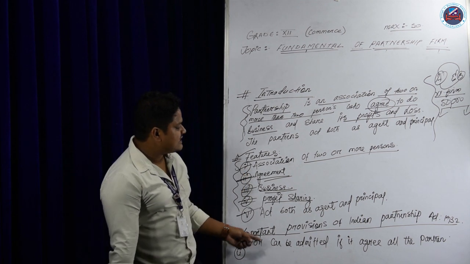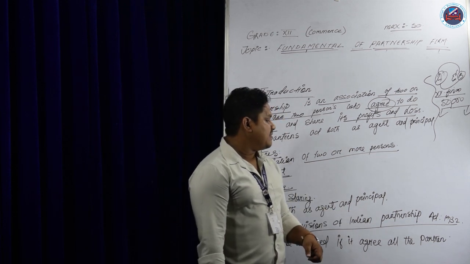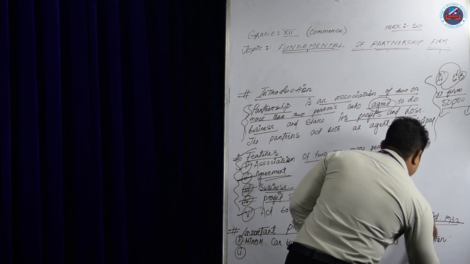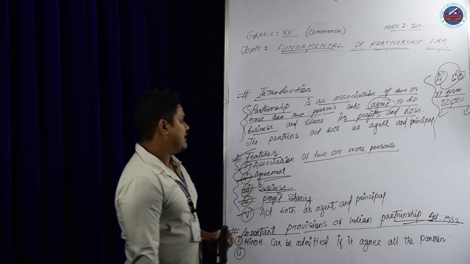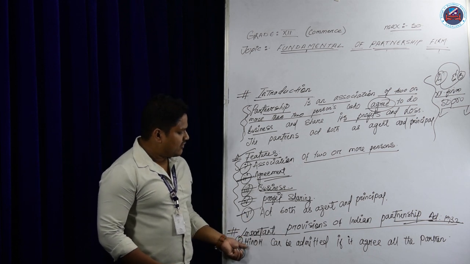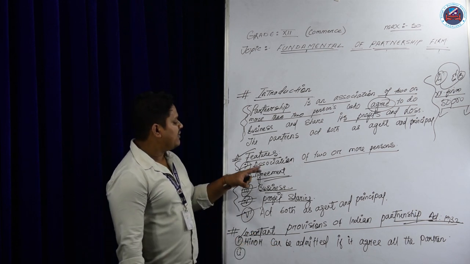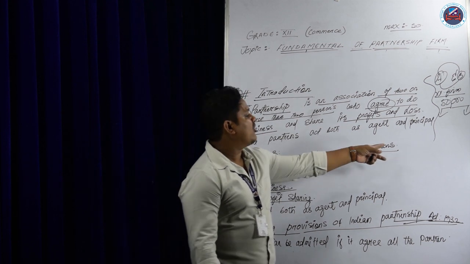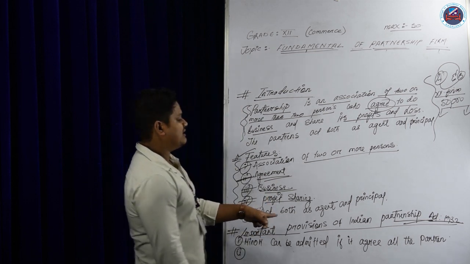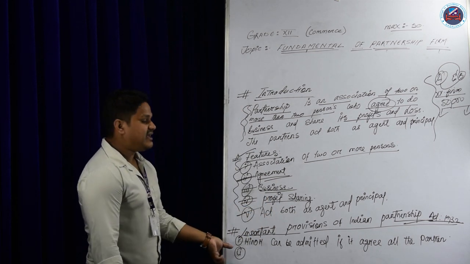Now, the important provisions of the Indian Partnership Act 1932. There are some important provisions. A minor cannot normally be admitted to a partnership, but if all the partners agree, then a minor can be admitted.